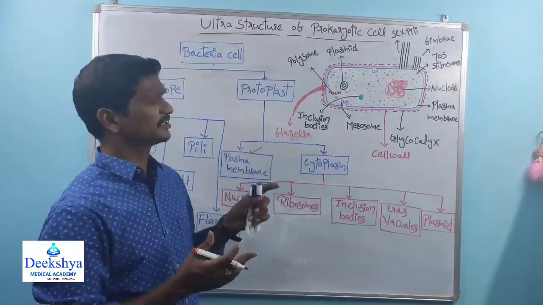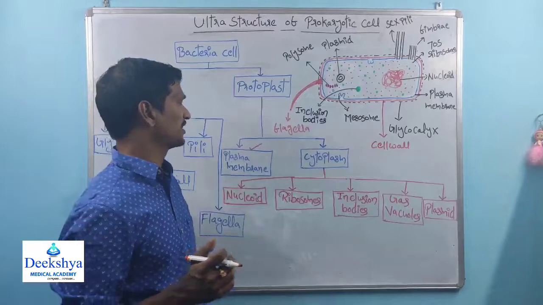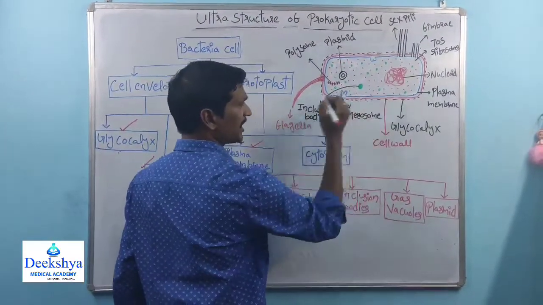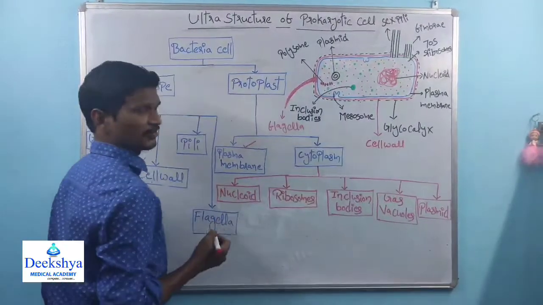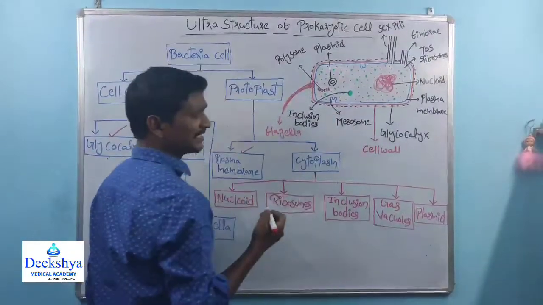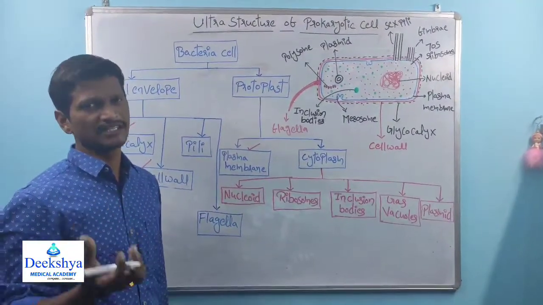If we remove the cell wall, the remaining part is called the protoplast. That protoplast contains the plasma membrane. Inside the cell wall, there is a plasma membrane structure.